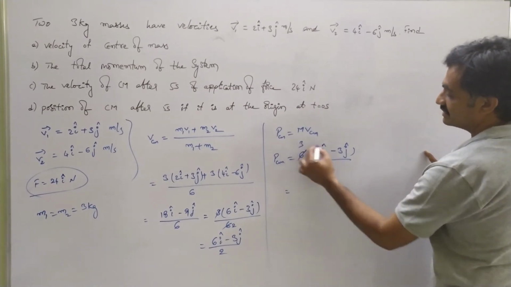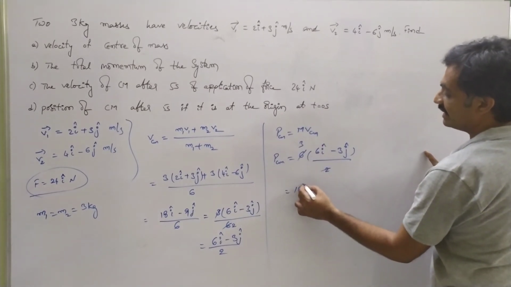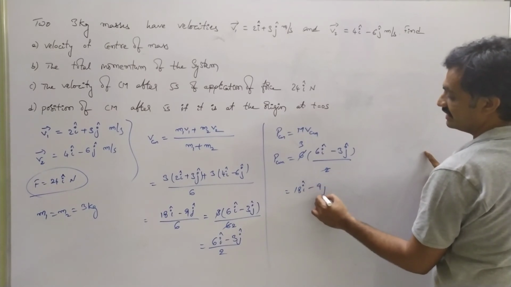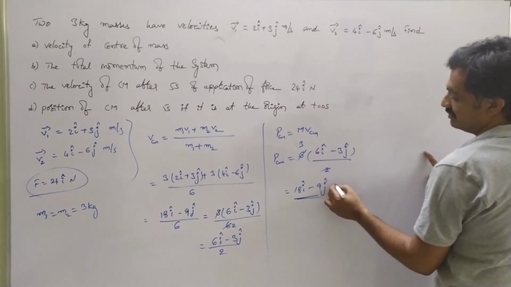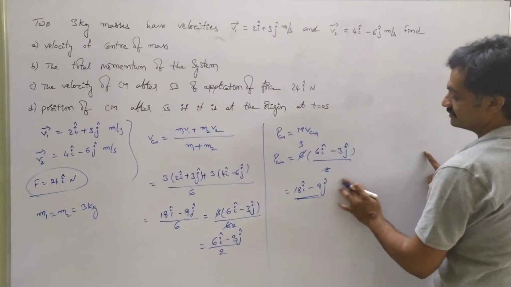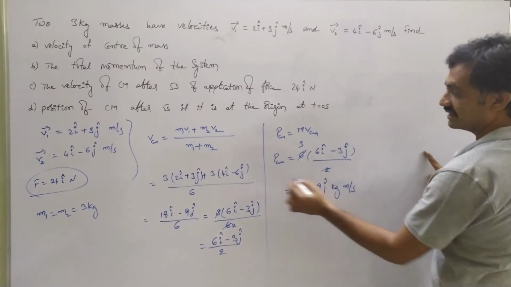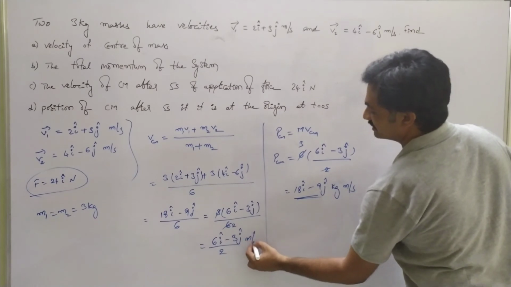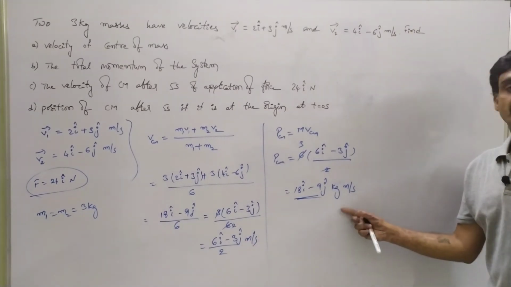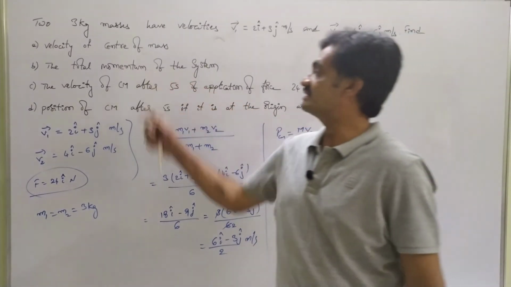So 6 times this gives (18i − 9j) kg meter per second. Now we have derived the momentum of the system.